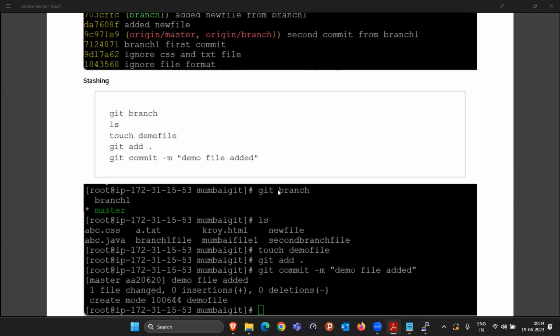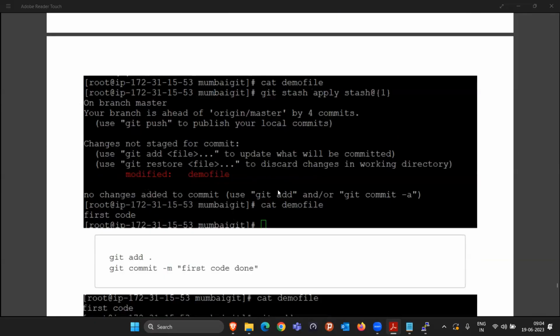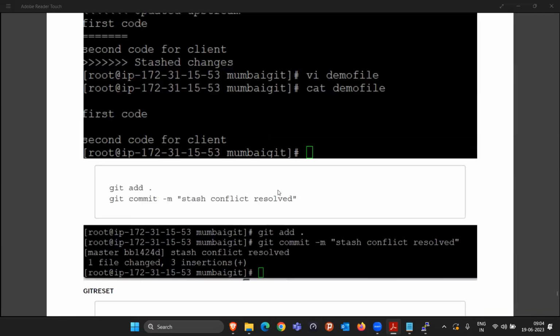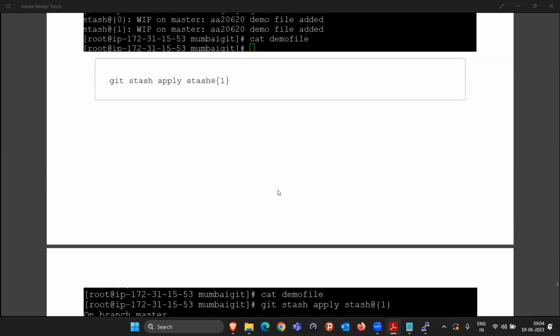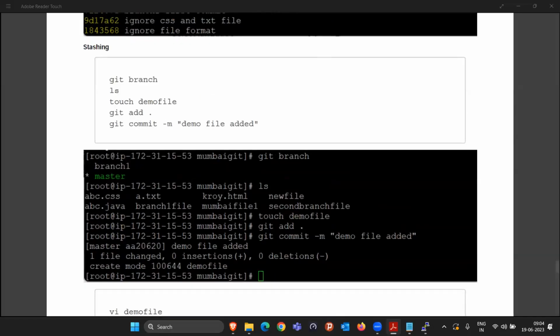First will be stashing. I will explain what the use case of stashing is. Once stashing is completed, we'll see two more things: git reset and git revert. And then we'll see git clone related commands, everything. So this will be our flow.